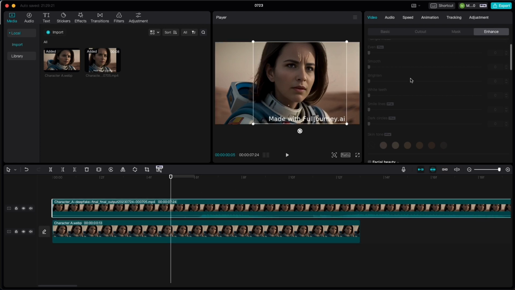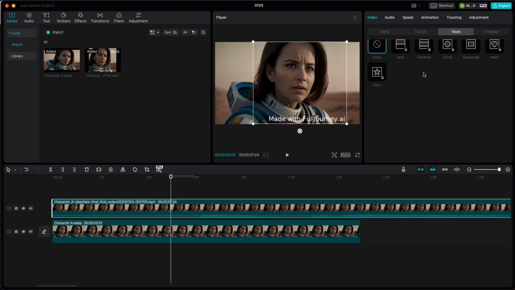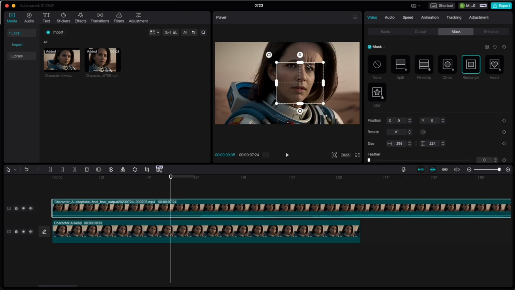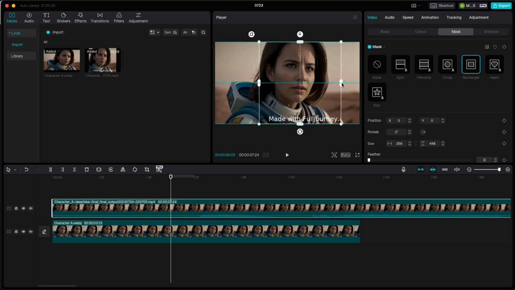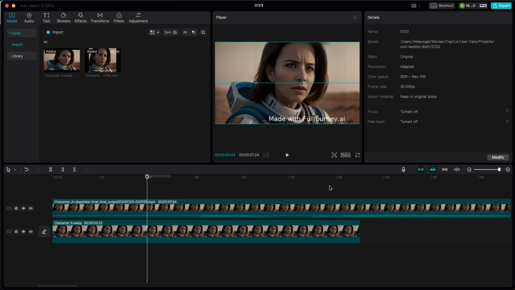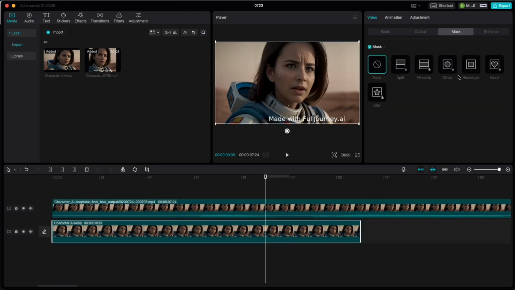We're going to click this, go to mask under video. So video mask, rectangle. And I'm just going to go up this way and go out to about there. So not the whole way, but maybe like there. Now I'm going to go to feather. I'm just going to do like maybe like 8. No, 8's too many. 2. So it's not exactly perfect.